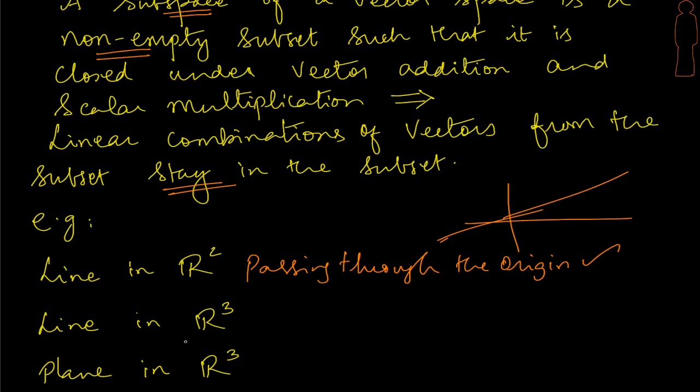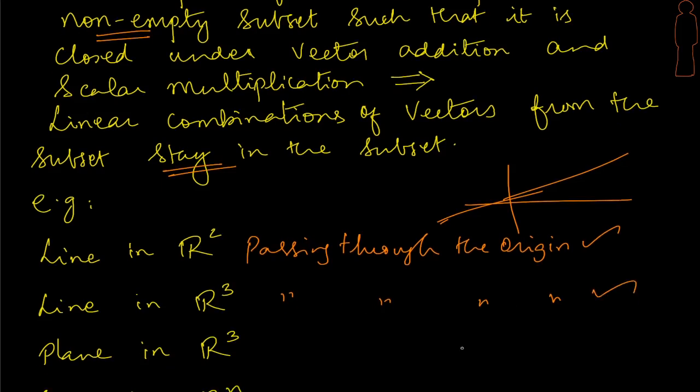What about a line in R3? The argument is going to be similar. You pick any two vectors on that line and take a linear combination, it will definitely fall on the line. We know this. But if the scalars become zeros, then it is not going to fall there because it's going to reach the origin, and therefore the condition is similar. A line in R3, in fact we can generalize it to a line in Rn, is a subspace if it passes through the origin.